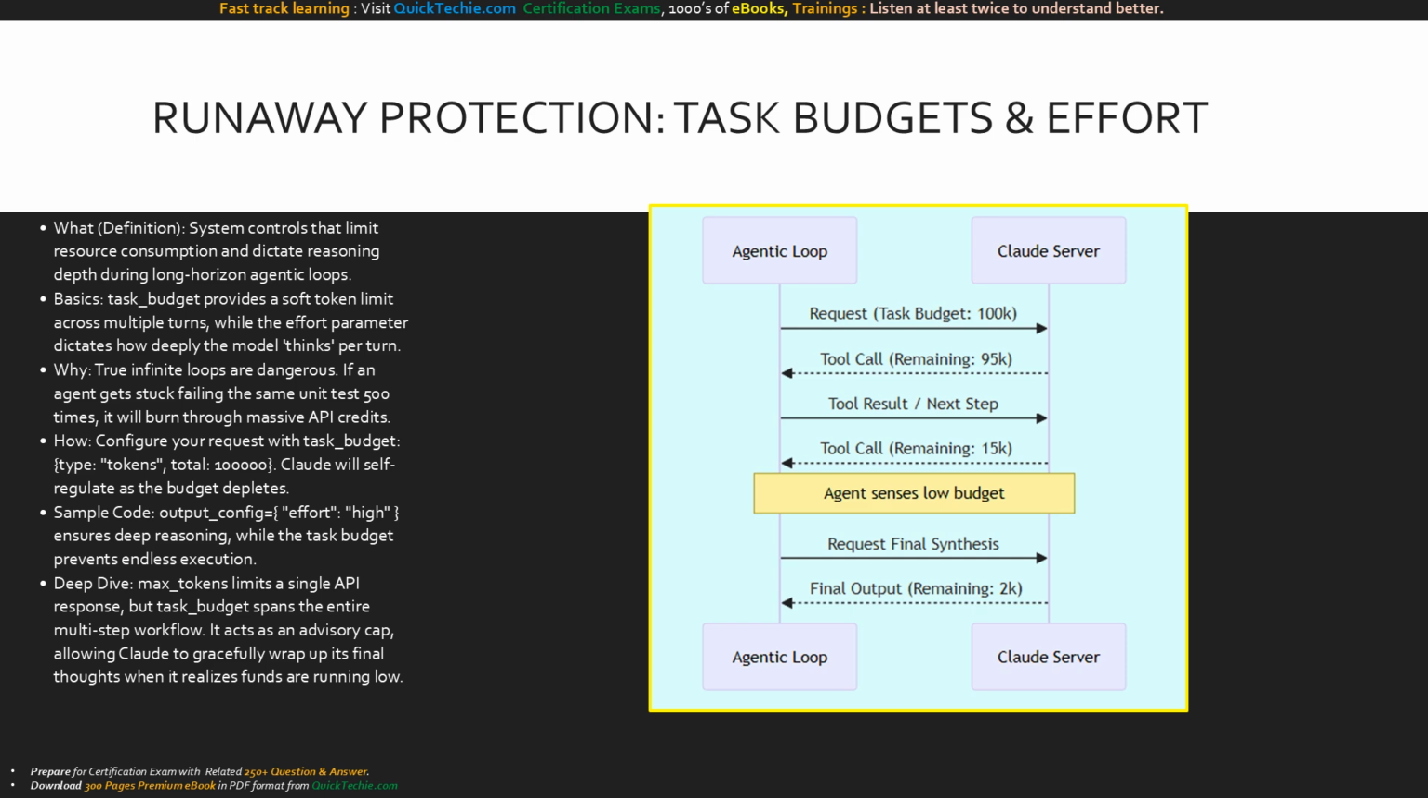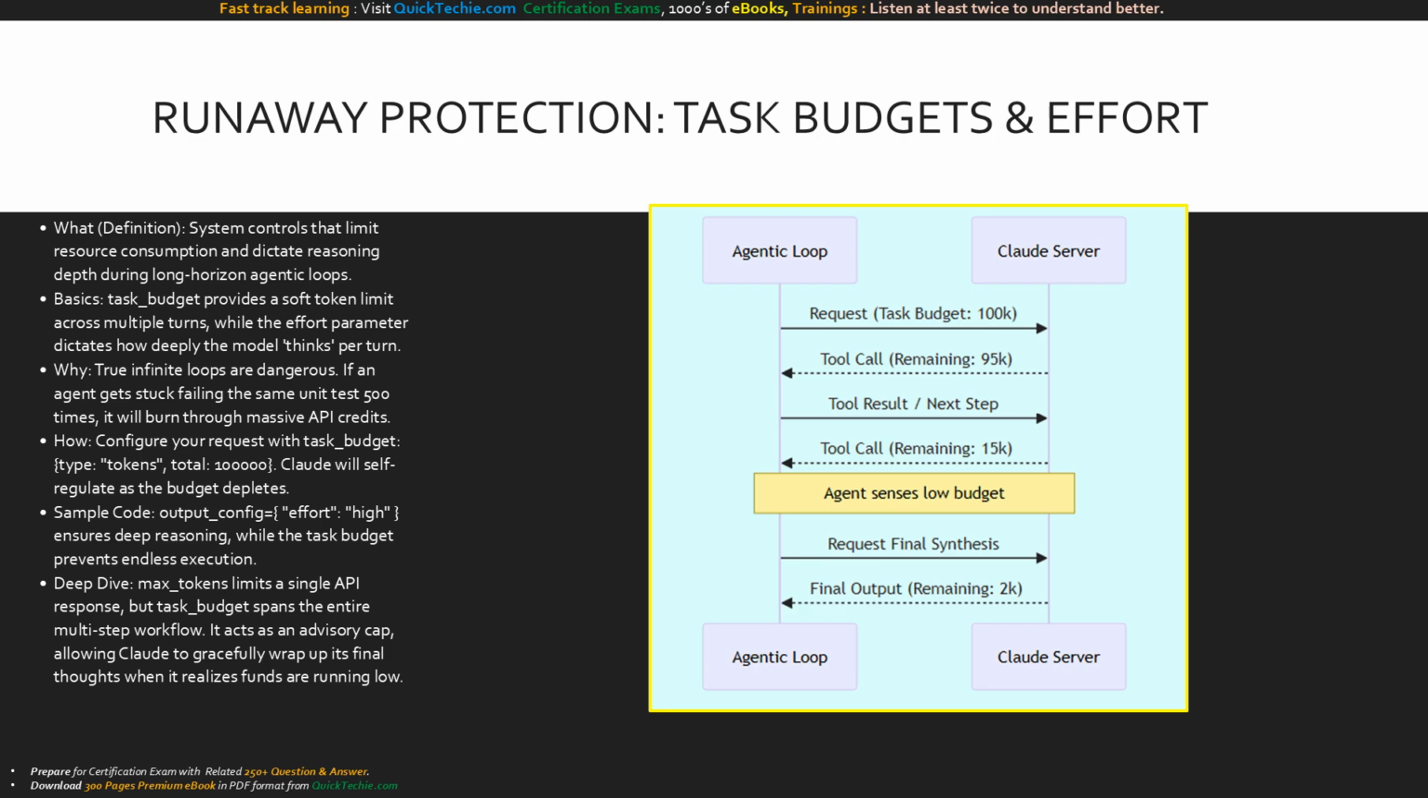In our deep dive, distinguish this from standard settings. Max tokens only limits a single chat response. A task budget spans the entire multi-step workflow. Claude tracks this budget internally, and as it depletes, the agent will self-regulate and gracefully wrap up its work before hitting the wall. Look at the sequence diagram mapping the task budget lifecycle.